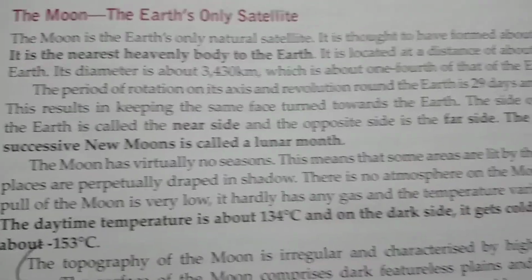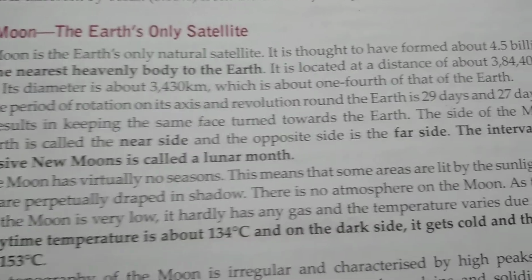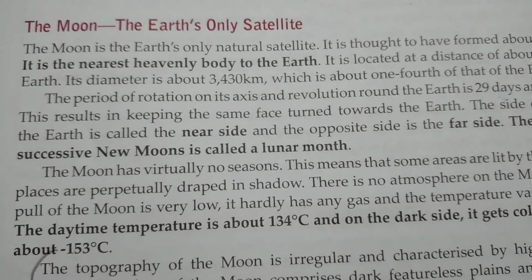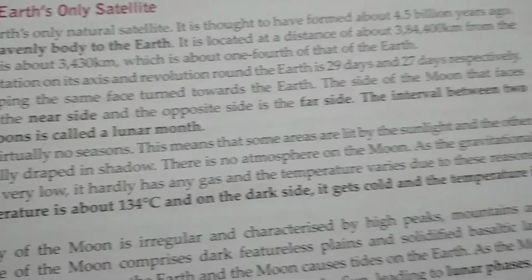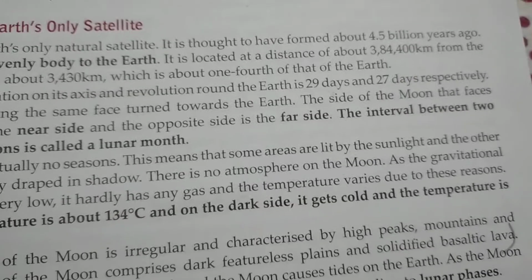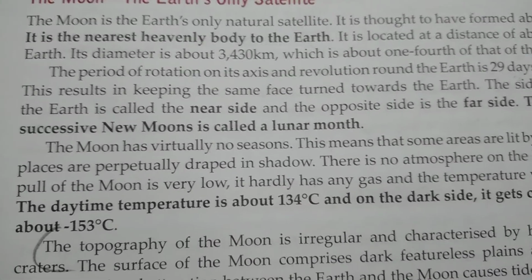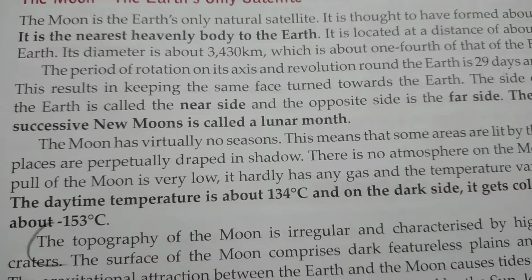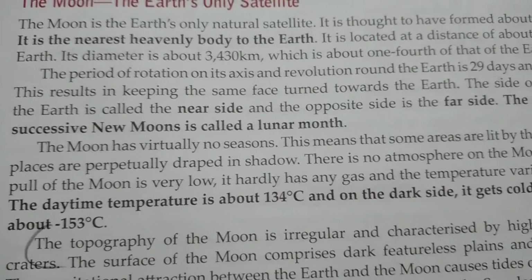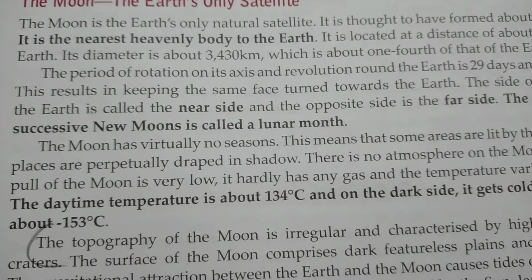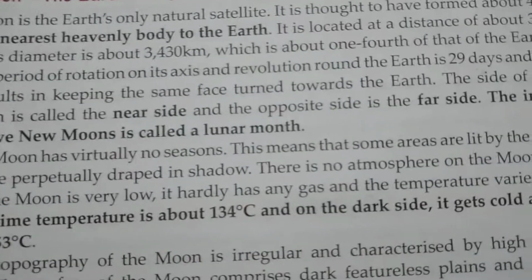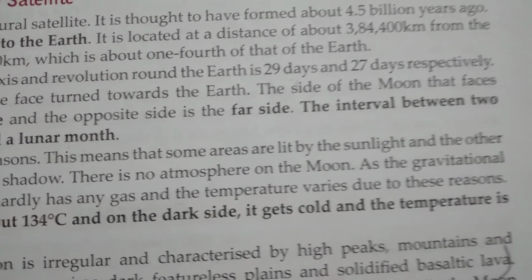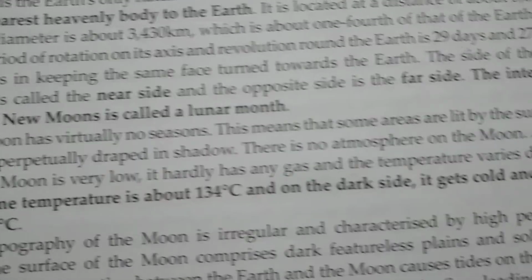Now another question related to moon, that is, why do we always see the same side of the moon from the earth? I repeat, why do we always see the same side of the moon from the earth? So our answer is starting from here. The period of rotation on its axis and revolution round the earth is 29 days and 27 days respectively. This results in keeping the same face turned towards the earth.